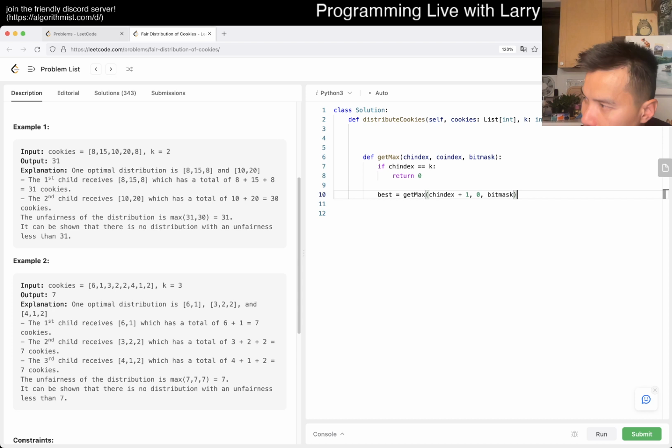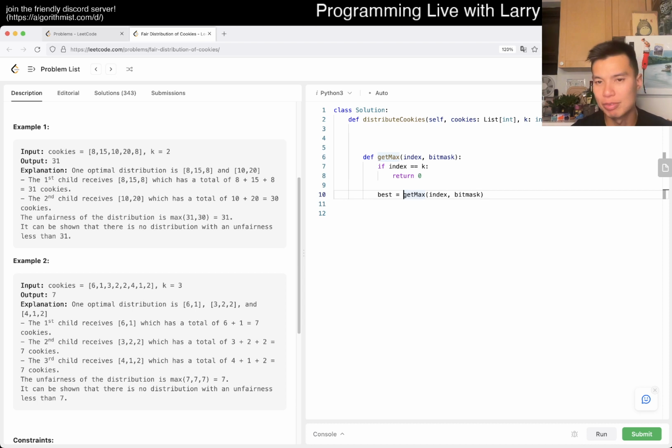And what is the cost of this? Well, actually I don't know if I could do it this way, because I have to keep track of the running total then. Maybe this is a little bit off, so okay, fine, let's just do index then, right? So this is the current child taking no cookie, and basically you want to... So this function gets the max of all the other ones, and you want to minimize it over best.